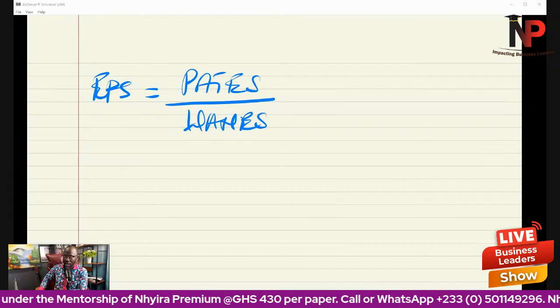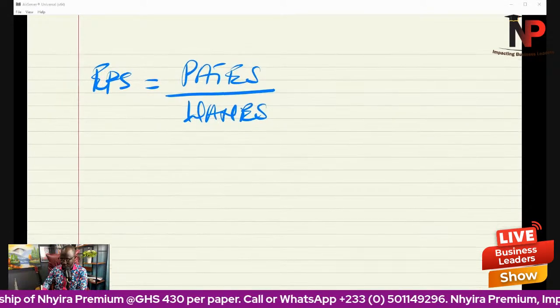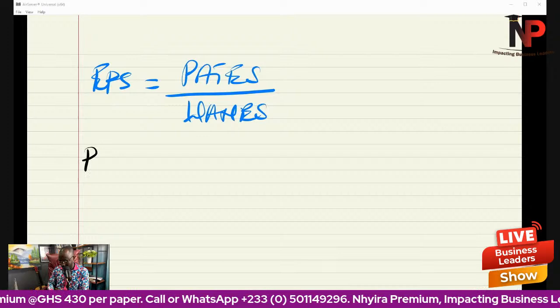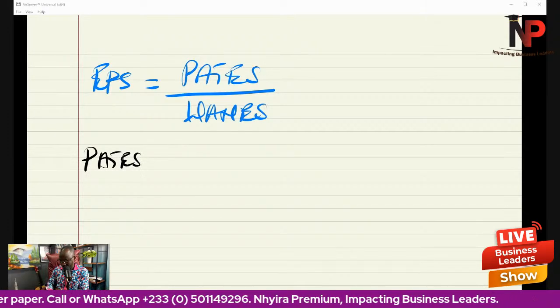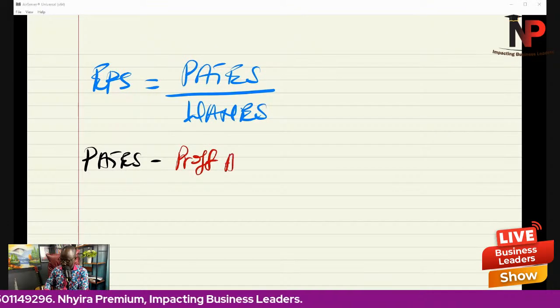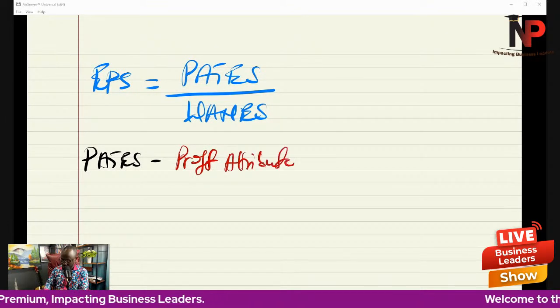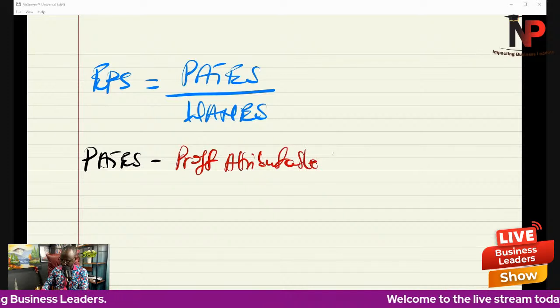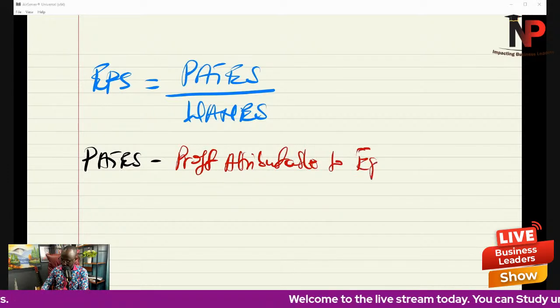PATES divided by WANS. So what is that? PATES means profit attributable to equity shareholders. Profit attributable to equity shareholders.